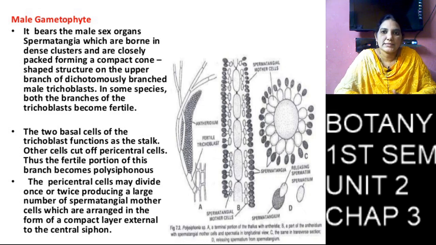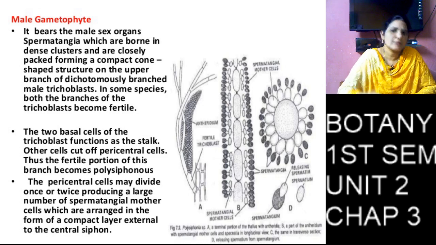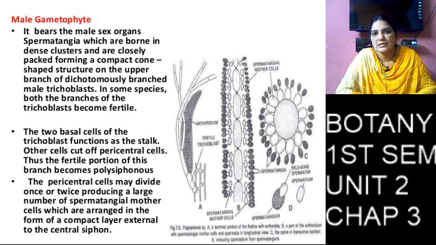At the time of sexual reproduction, the pericentral cells change into spermatangium mother cells. The spermatangium mother cell is in diploid stage, so it undergoes meiosis division and is divided into 4 haploid cells.